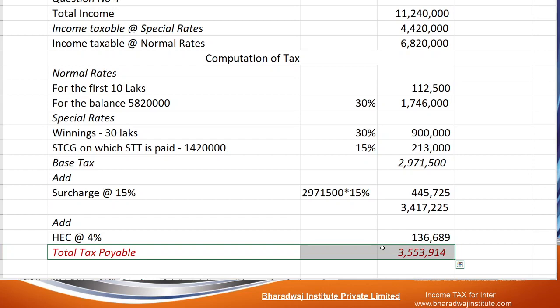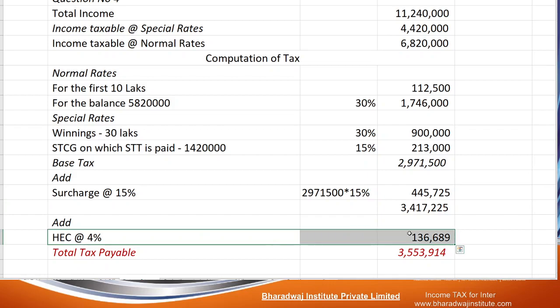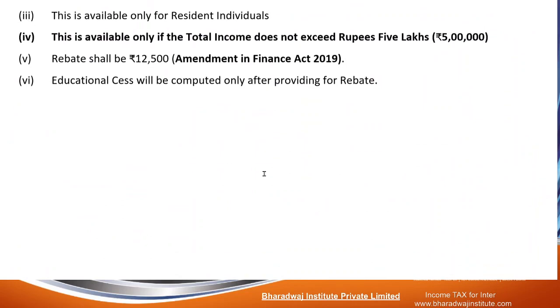Pause and copy this. We'll proceed to the next question. So in this question, we understood how to calculate surcharge. Income is more than 1 crore, so we apply 15% surcharge. On the total, we add HEC 4%. Next question.